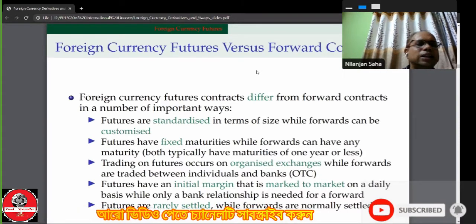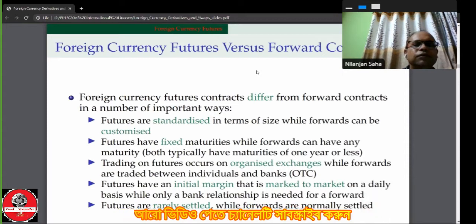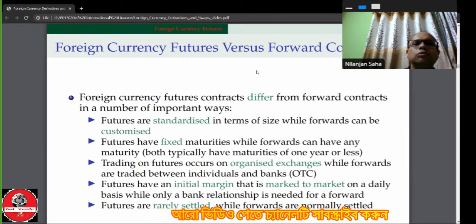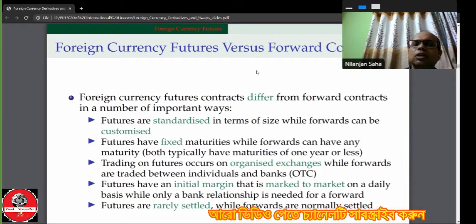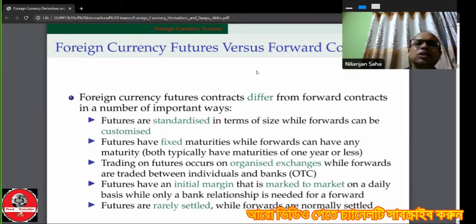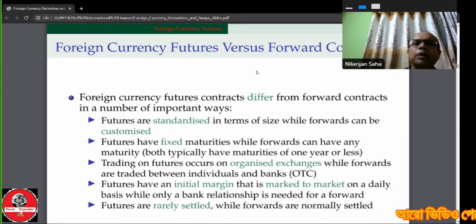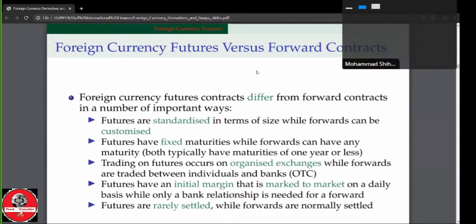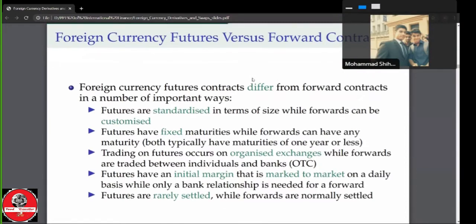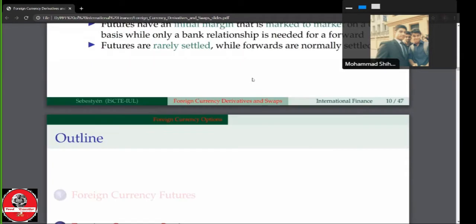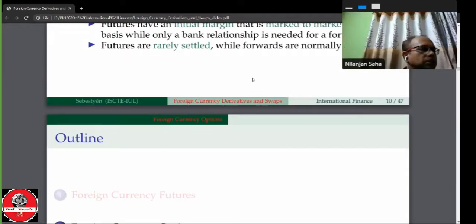Now, future settlement. In the case of settlement, futures are rarely settled by delivery, while forwards are normally settled by delivery. In total, only 5% of future contracts are settled through physical delivery. In most cases, future contracts are settled by taking an offsetting position prior to the maturity date, while most forward contracts are settled through physical delivery. So these are the major differences.